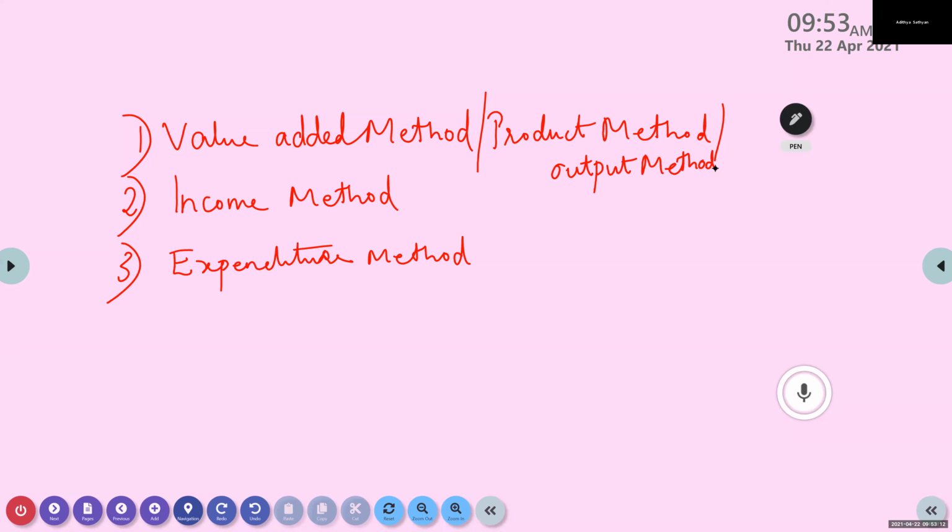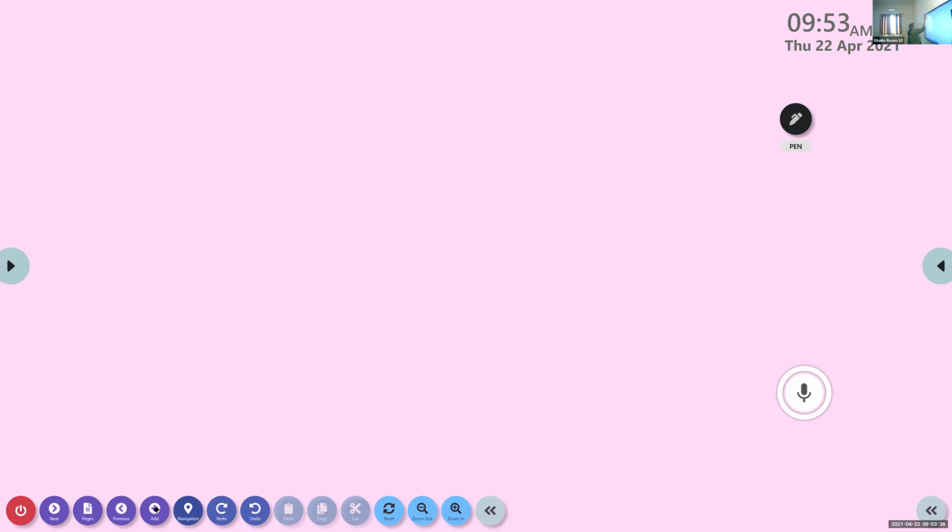First we are going to see the value added method. Value added method is also known as product method, output method. Second one, income method. Third one, expenditure method. Now we are going for the explanation of value added method.